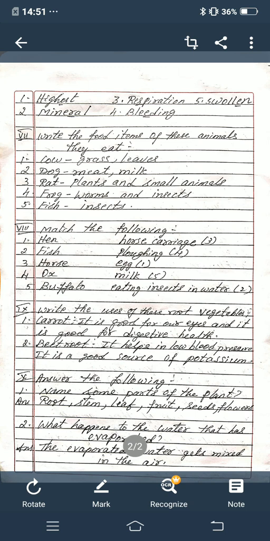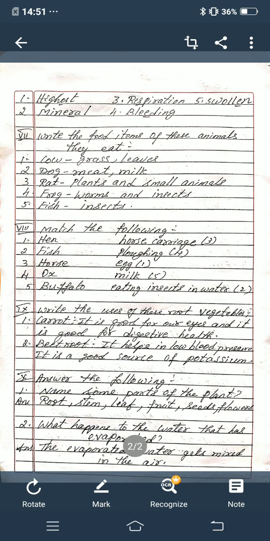Second one, beetroot. It helps in low blood pressure. It is a good source of potassium. Low blood pressure means low BP.